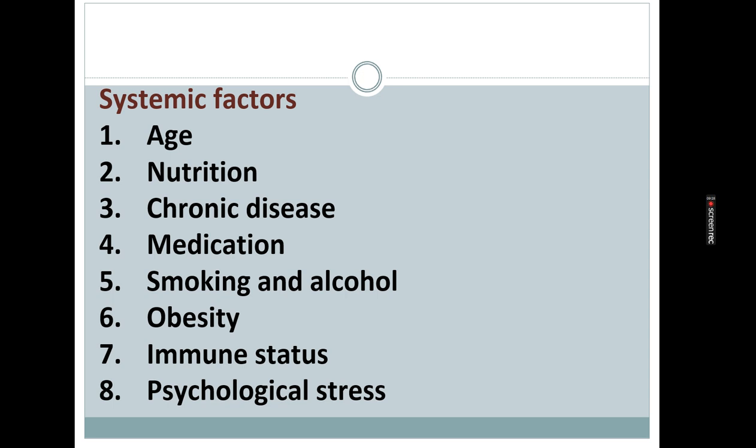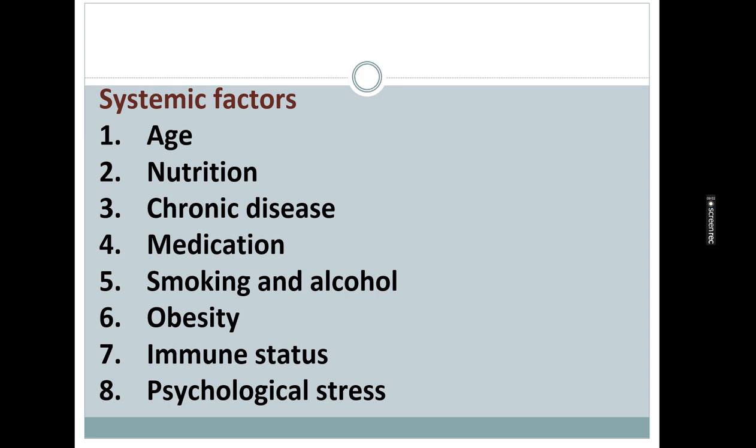Next is medications. Corticosteroids, chemotherapy, and certain immunosuppressants can also delay wound healing. Smoking and alcohol. Smoking reduces oxygen delivery and excessive alcohol impairs immune response and cell regeneration. Then obesity. Excessive fat can reduce the blood supply to the tissue and increase risk of wound complications.